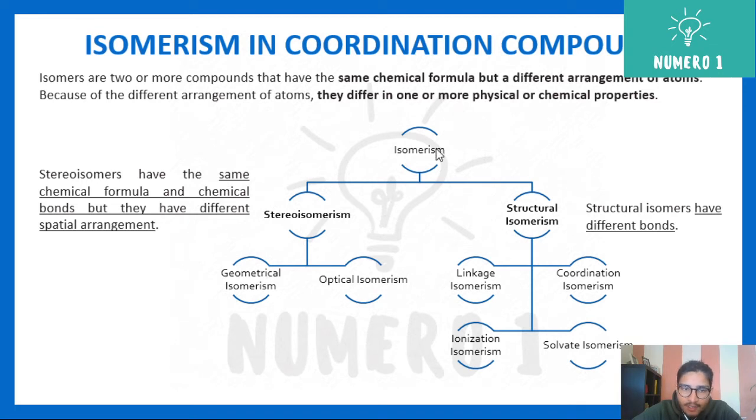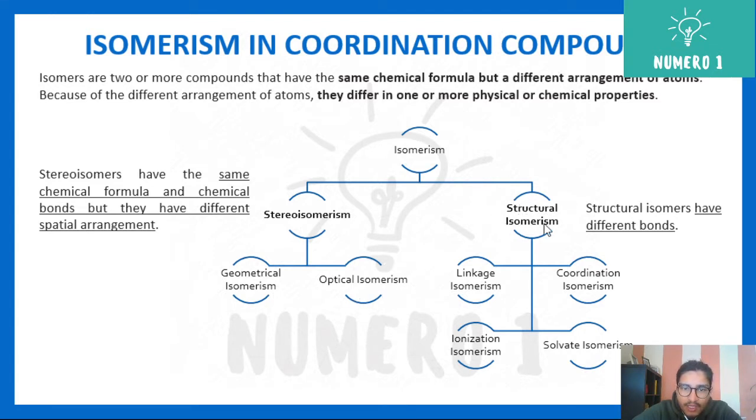So isomerism in coordination compounds is mainly divided into two categories. You can see this is stereoisomerism, and then you have structural isomerism. Stereoisomerism or stereoisomers have the same chemical formula and chemical bonds, but they differ in spatial arrangements. Okay, in space the atoms are arranged differently. It is further divided into two categories, that is geometrical isomerism and optical isomerism.